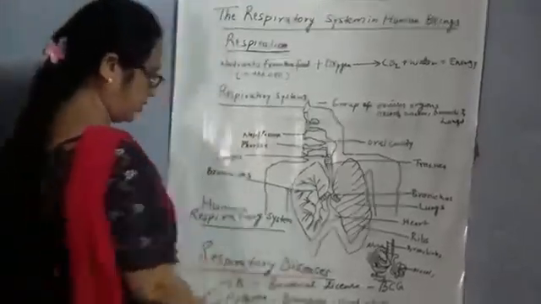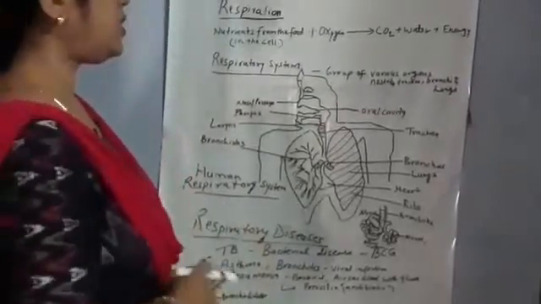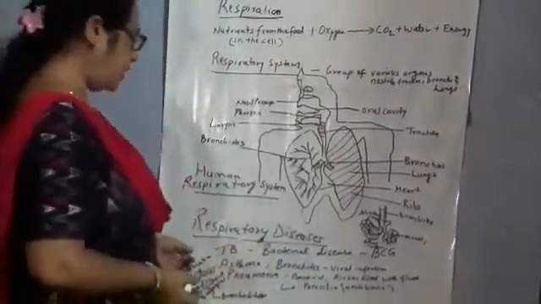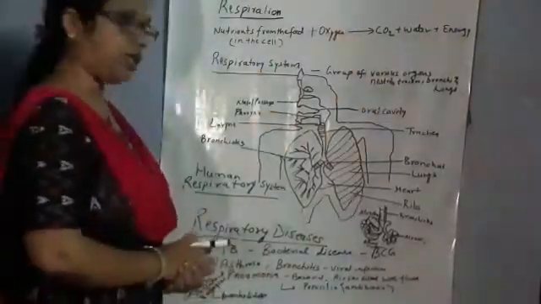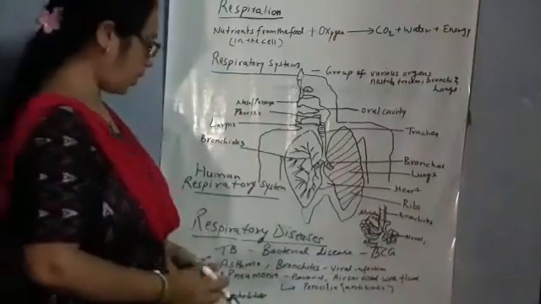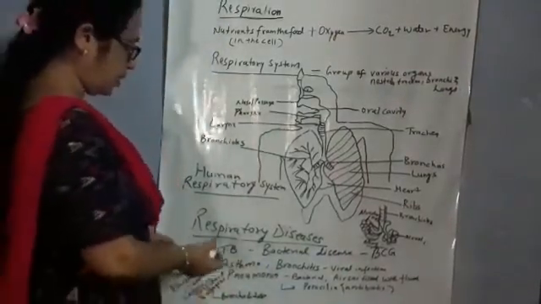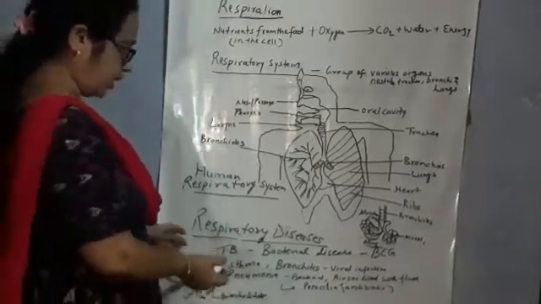Now respiratory diseases. A number of respiratory diseases are caused by the air pollution that we breathe in. Some smoke and dust are present in the air that we breathe in, so some diseases occur due to this smoke and dust.